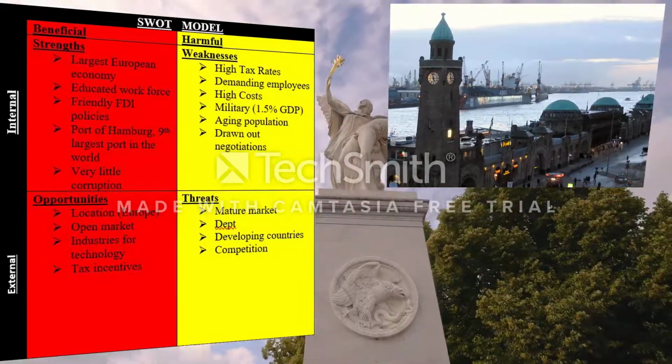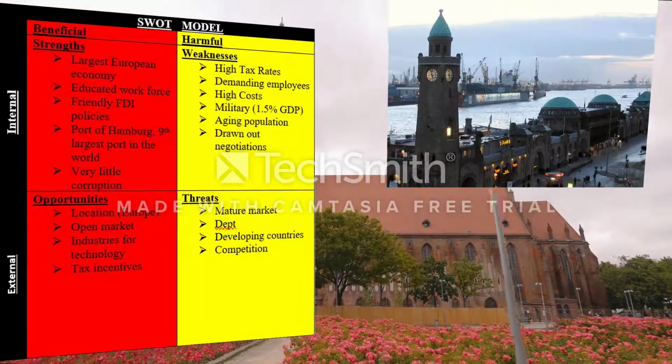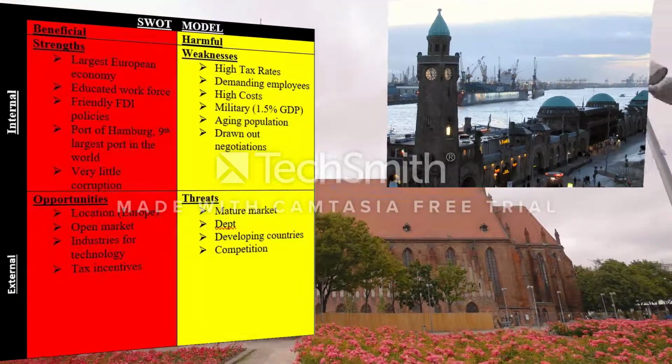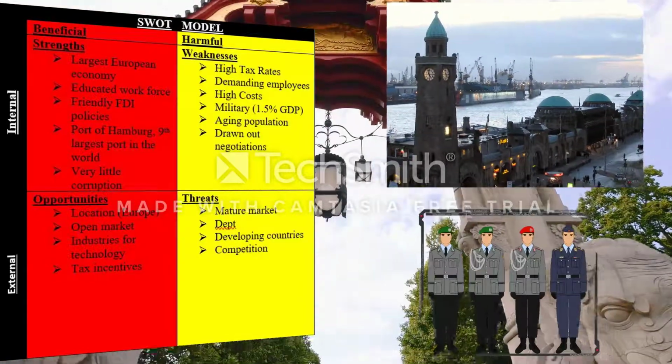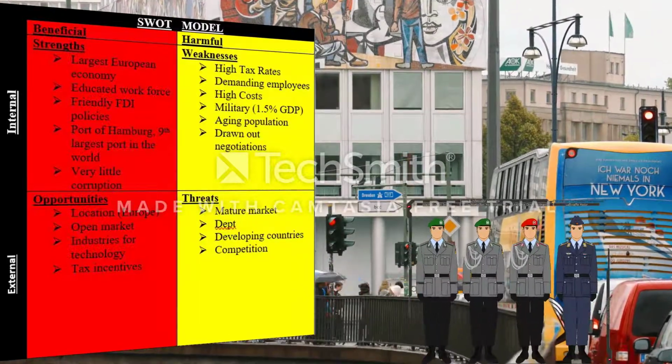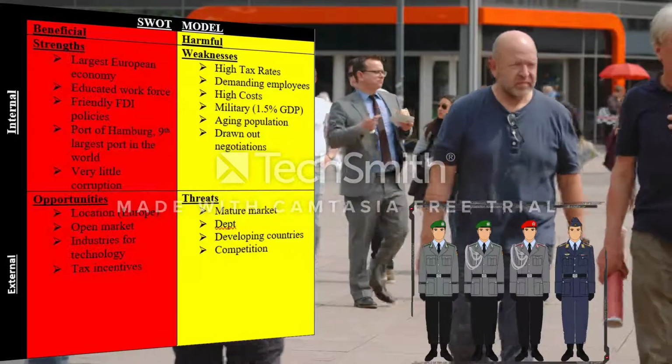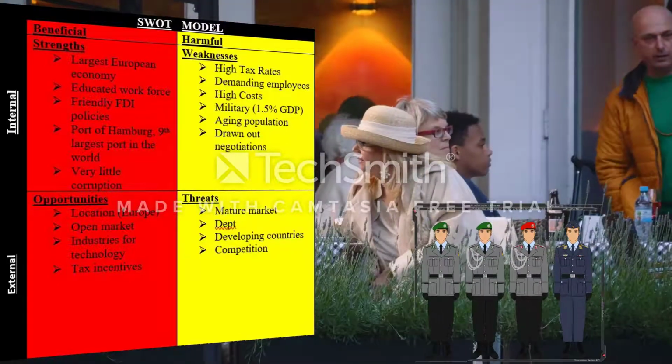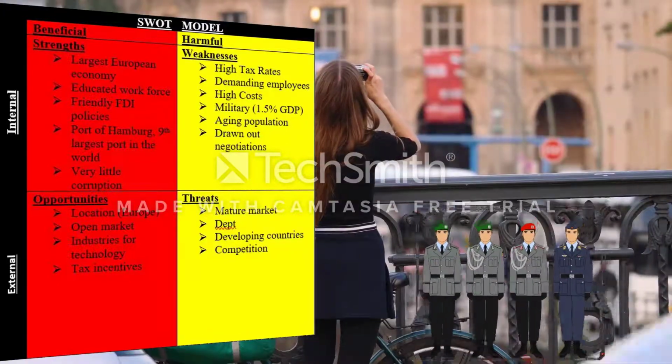Moving to weaknesses, they have high tax rates, tax on everything. They have demanding employees and high costs. The military is one of the worst in the world, and that's because the government only spends 1.5% of the GDP on the military. They have an aging population, and that means that the birth rate is extremely low.